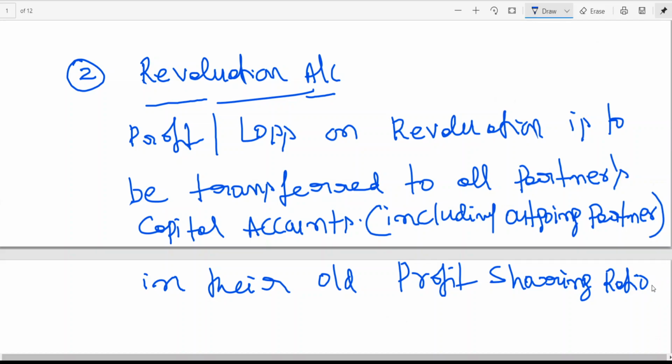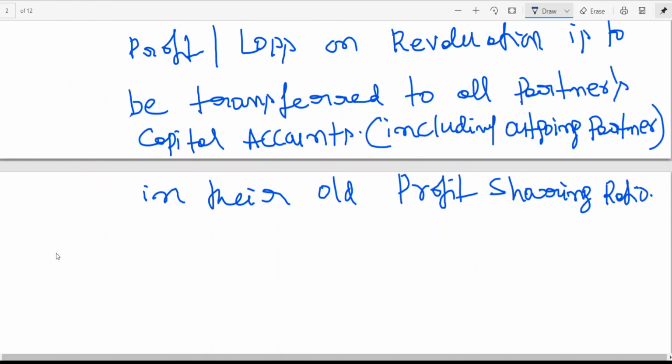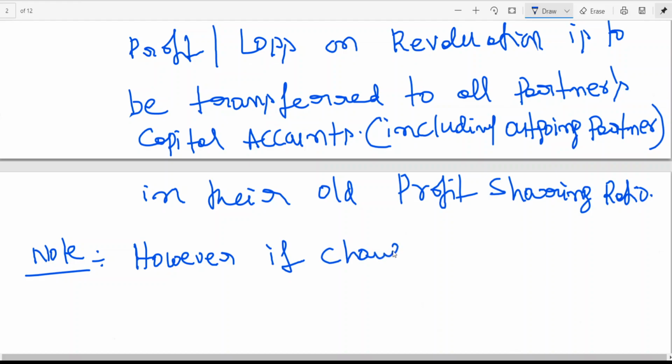Now see, sometimes, like we have seen in admission in one problem, you may also need to prepare which account? Memorandum revaluation account.